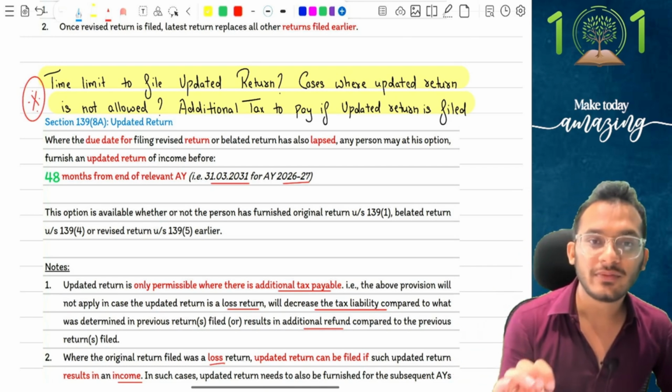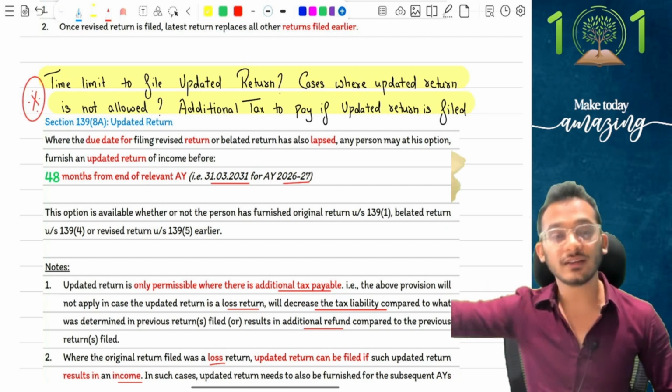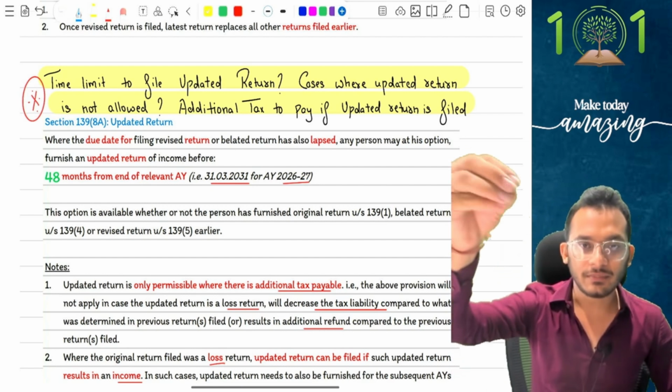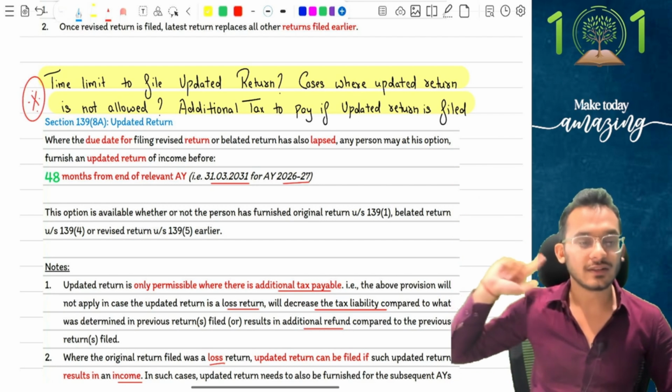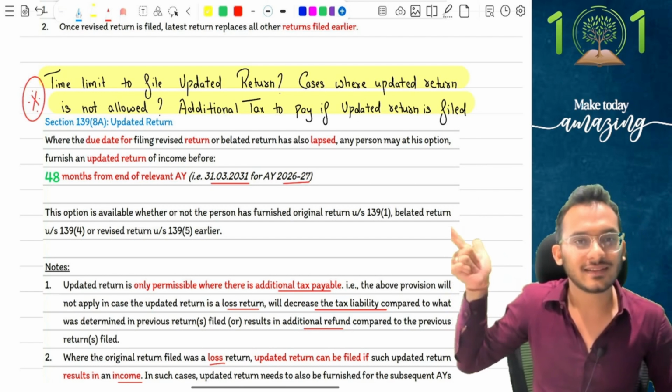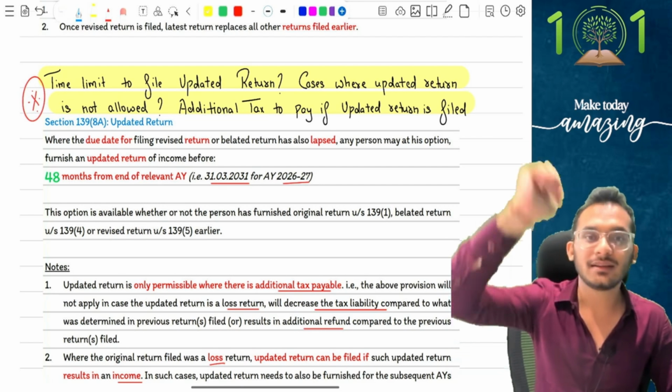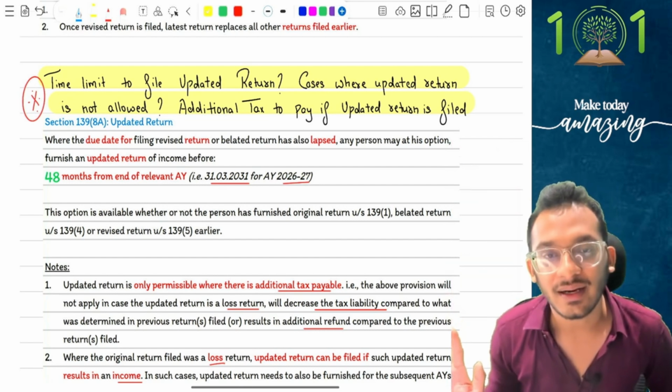You are now permitted to file an updated return for the next 4 years from the end of the assessment year. From this assessment year, you can go for another 4 years. So for your exam, for example, if it is assessment year 26-27, take another 4 years and you can file an updated return until then.